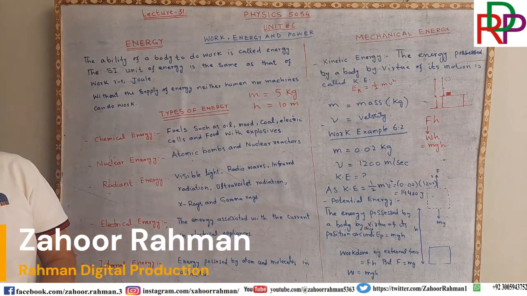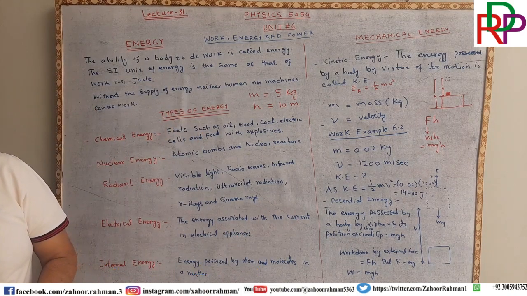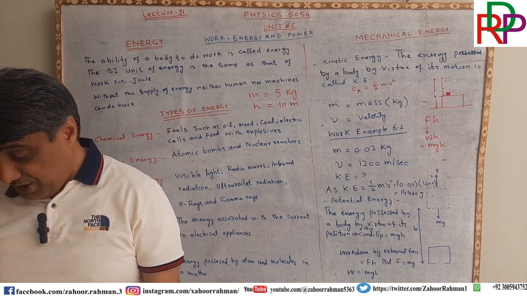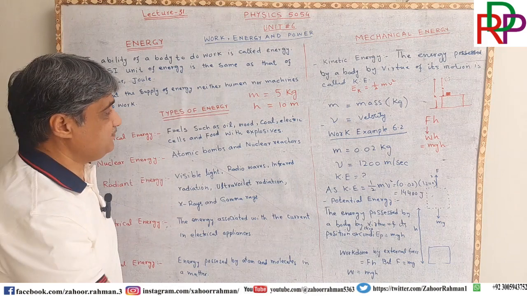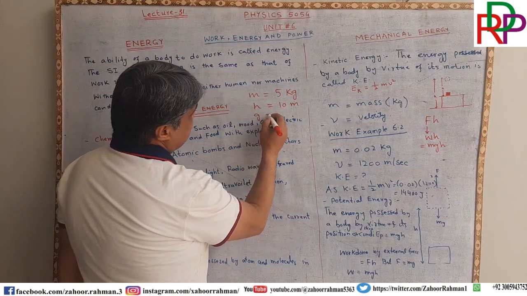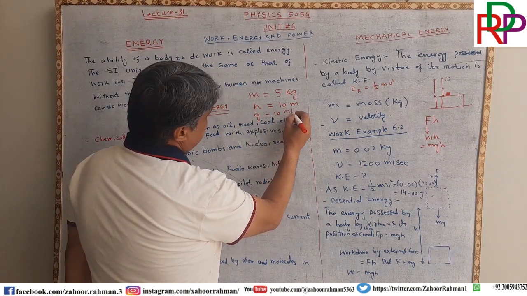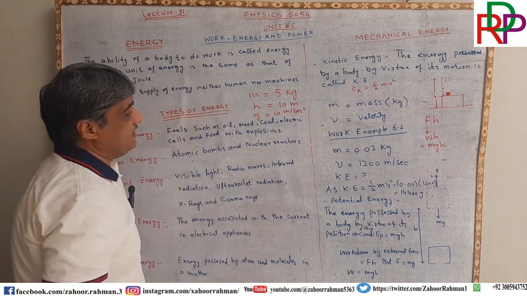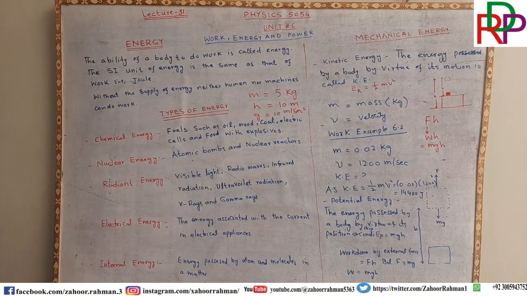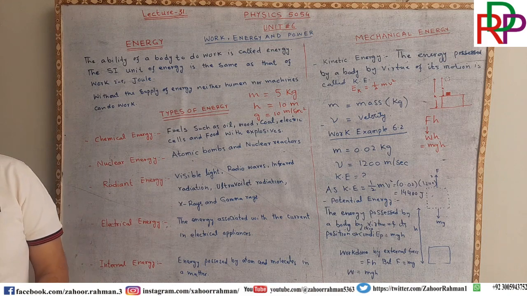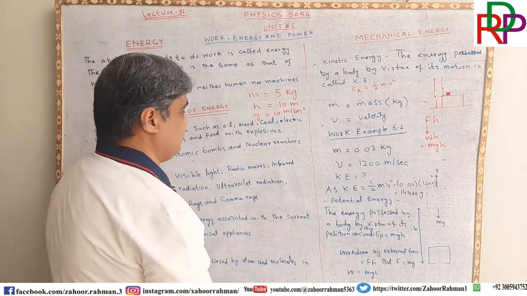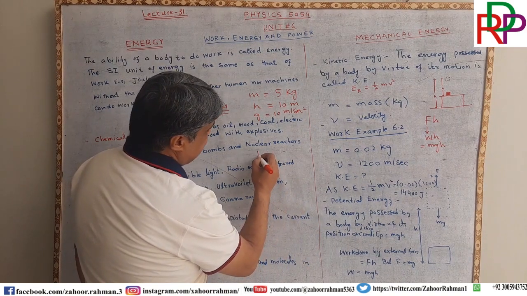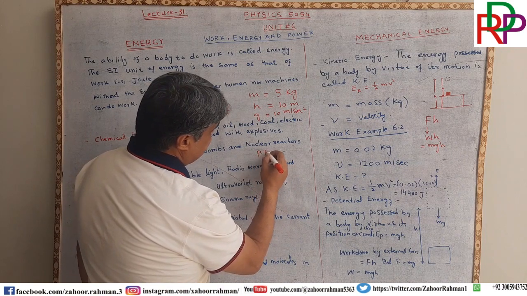So they are asking that, taking the acceleration due to gravity to be 10 meter per second square, where g is 10 meter per second square, acceleration due to gravity. So now they want what is the gravitational potential energy gained by the package. So we are writing here gravitational potential energy.